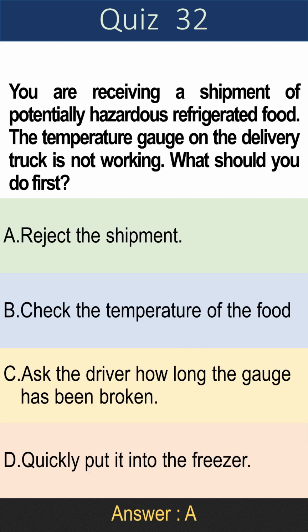Question 32. You are receiving a shipment of potentially hazardous refrigerated food. The temperature gauge on the delivery truck is not working. What should you do first? A. Reject the shipment. B. Check the temperature of the food. C. Ask the driver how long the gauge has been broken. D. Quickly put it into the freezer. Answer is A. Reject the shipment.